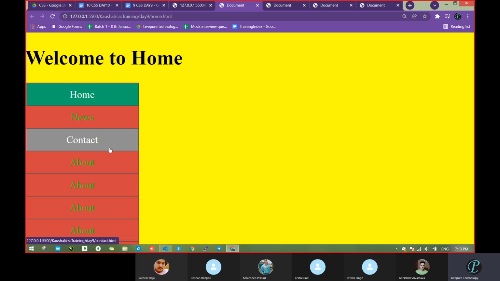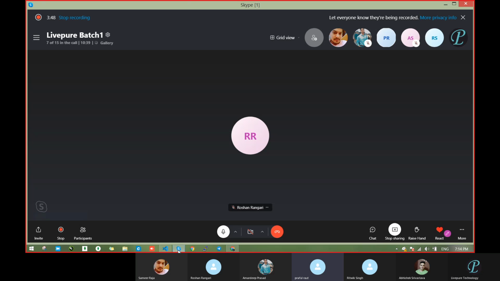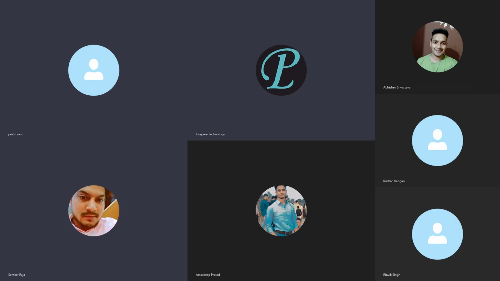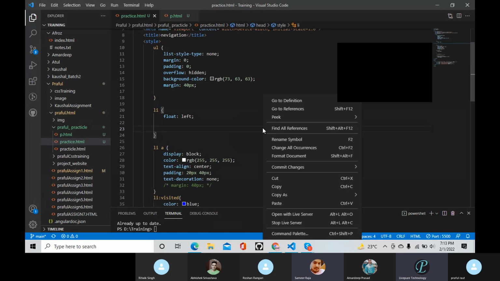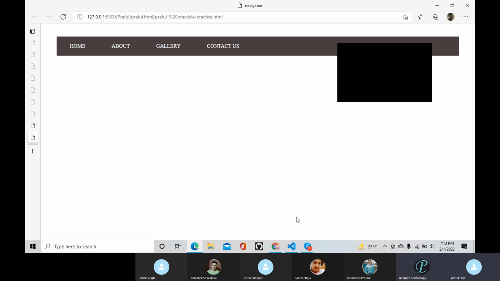So who had done that horizontal navigation bar? Anyone? Praful, Amardeep, had you done it? Yes, sir. Sir, I have done a vertical one. Praful, you had done the horizontal one. Yes, sir. Okay, share your screen. But sir, I simply designed it, not... Okay, no issue, you can also share. And meanwhile, what about Samir? Had you designed it? Have you reached, or are you still on the way?